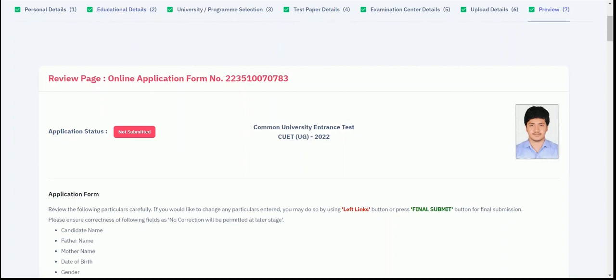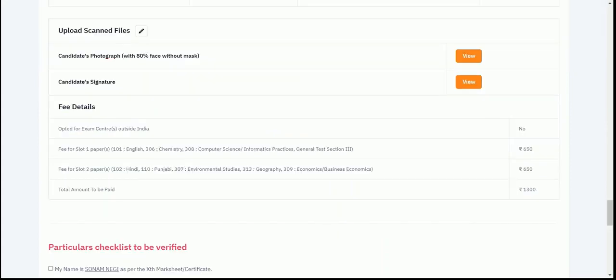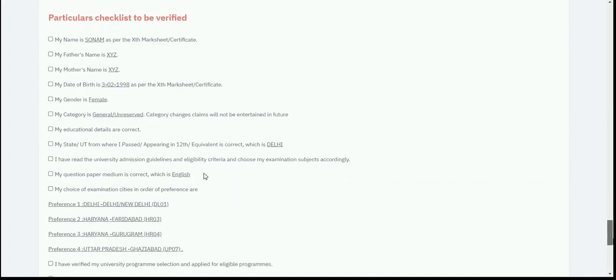So here in the preview section, I need to go through all the details submitted by me, including my photos, my signature, that they are uploaded correctly and they are not blurred. I need to go through all the details which I have provided in the whole application form, like my personal details, education detail, university and program selection, test paper or subject selection, exam center selection and the documents. So I need to go through all of it, and then here I can see the fee detail and the amount which I need to pay for my CUET 2022 examination.